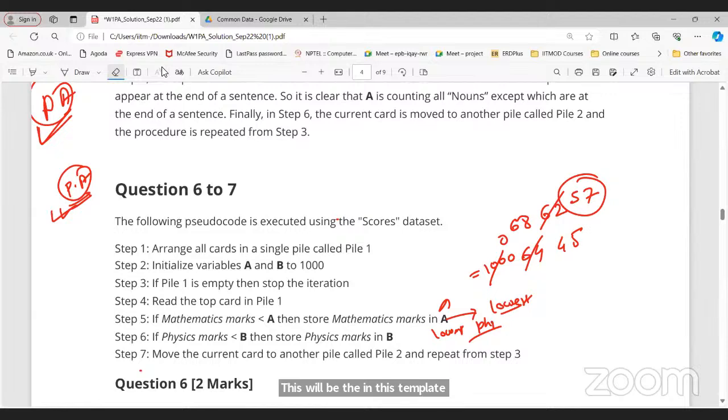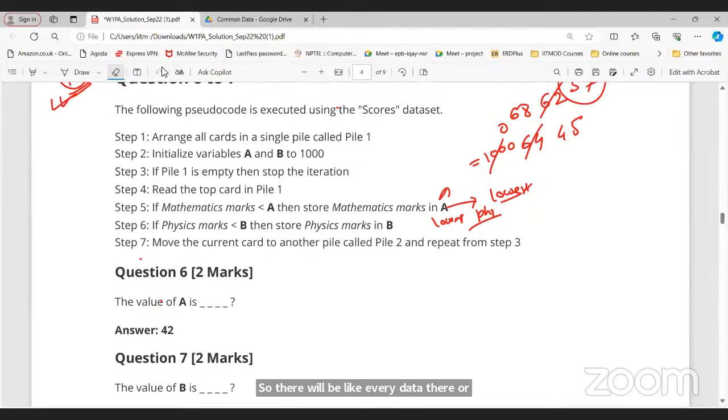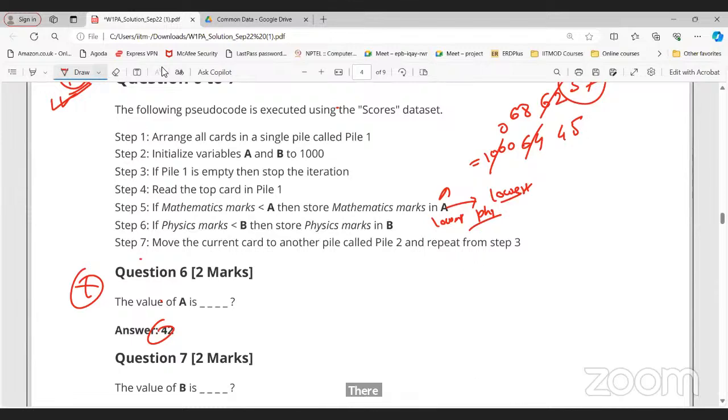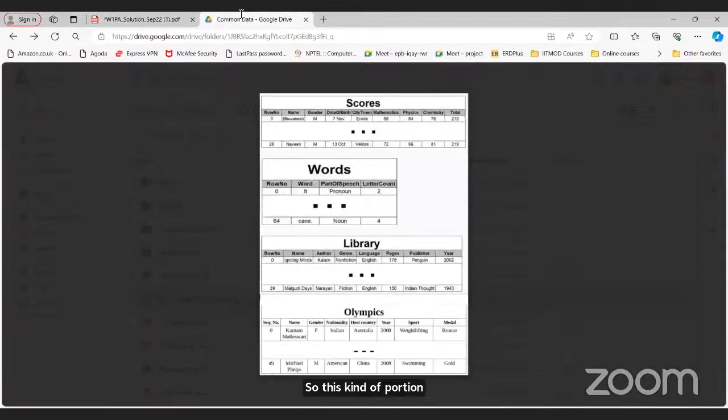No, in the quiz we will not ask this type of question where you need to find out the value of A and B, because in that case you need data. This type of question will not be there. You can solve the question based on this particular template only. Data is not required.